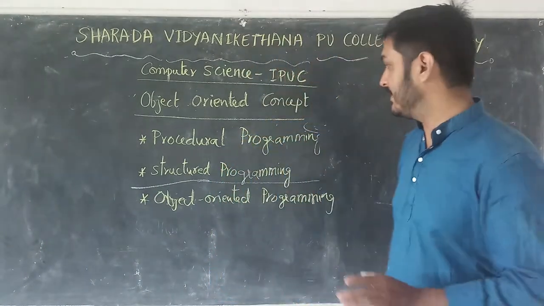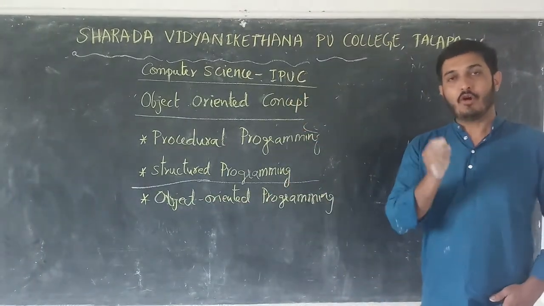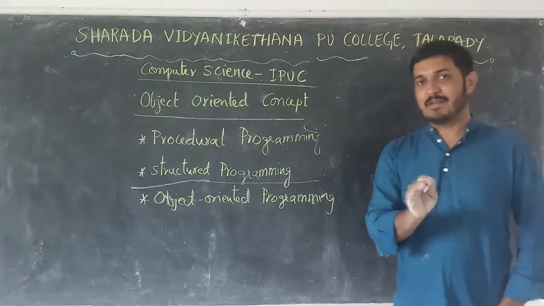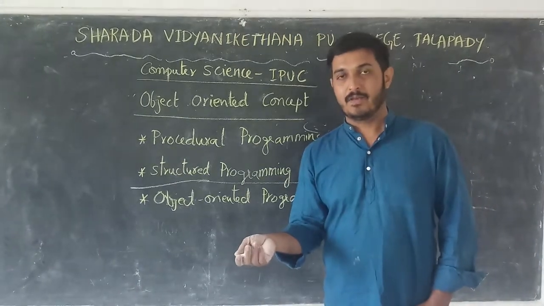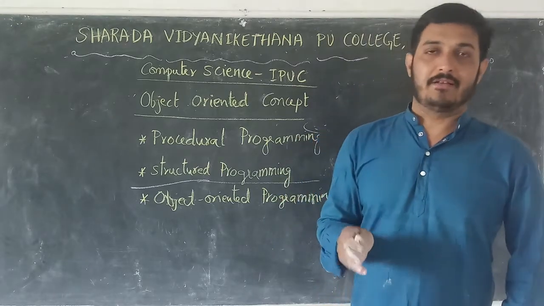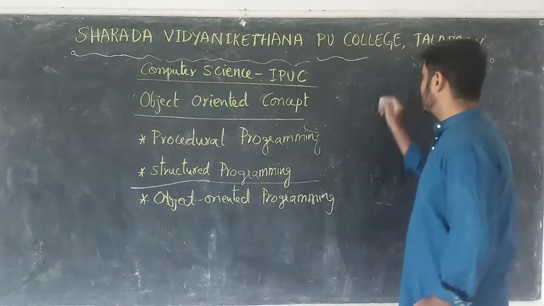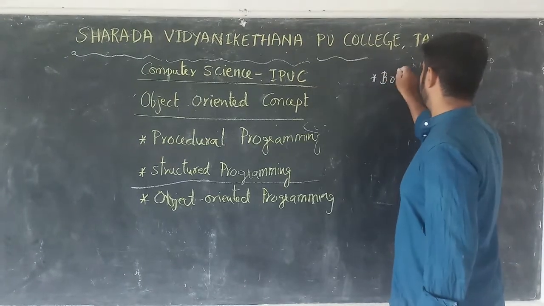So that's why they introduced another concept, that is object-oriented programming. Object-oriented programming means, object means normally we can say data. Object means any data. So data-oriented programming, we can say. So normally it uses bottom-up approach.